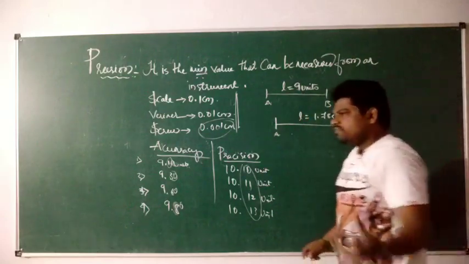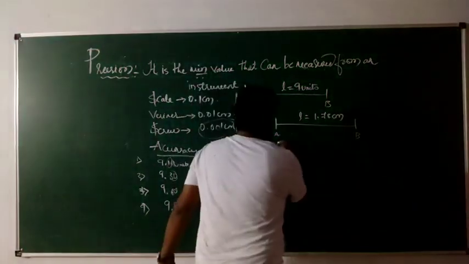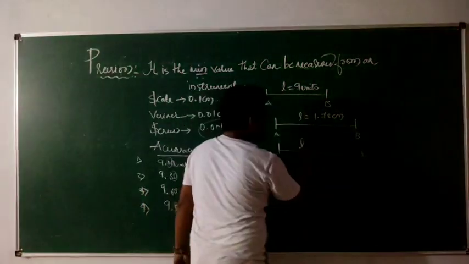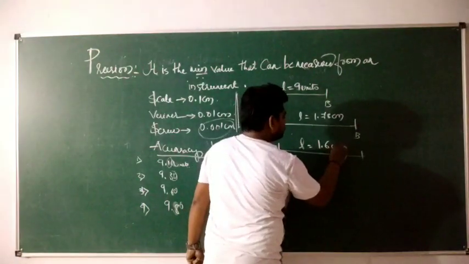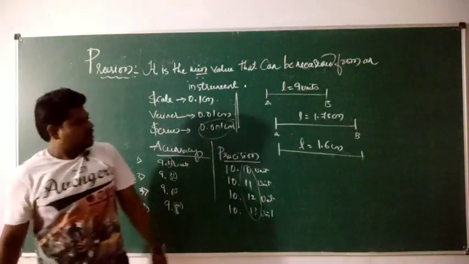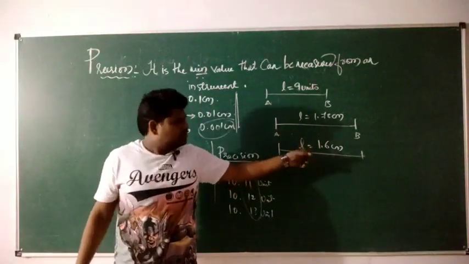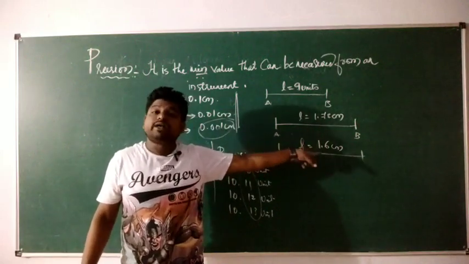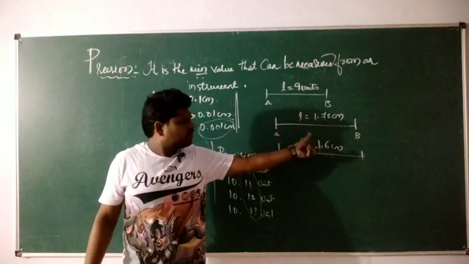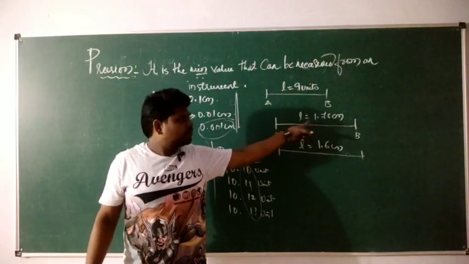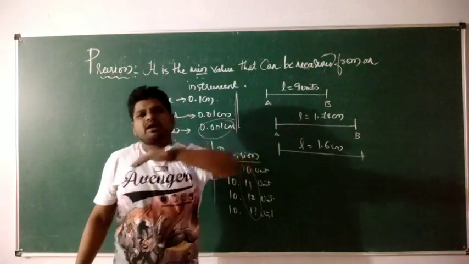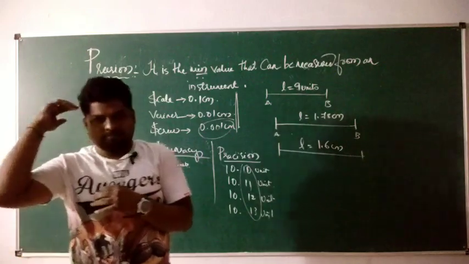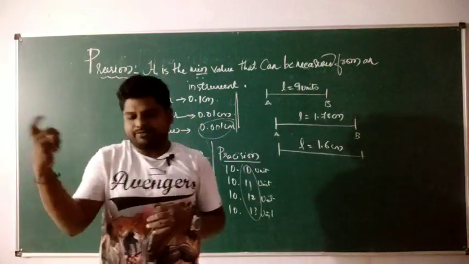Now what I do, I will use some instrument, or I will measure this length again. When I measure this length again, I may end up with 1.6 centimeters. Now you may ask, this 1.6 centimeters that I have got here, is it accurate? It is accurate when we compare it with 1.78 and 1.6. Kind of a matching one, accurate, not perfectly convincing, but yeah, fine, we can consider.